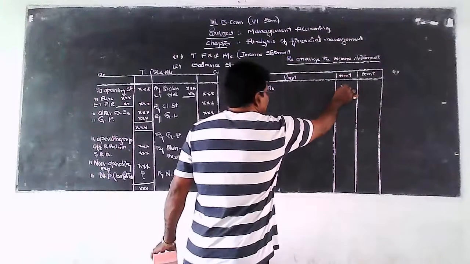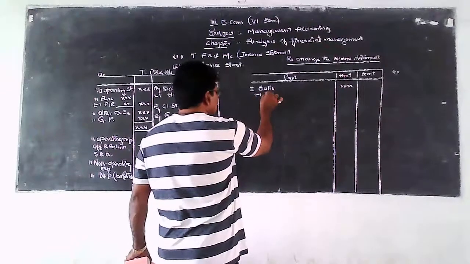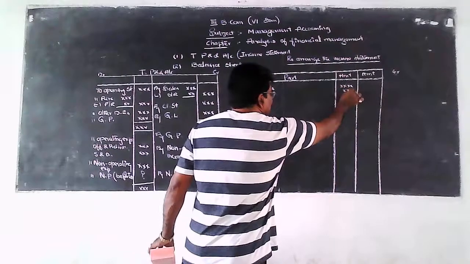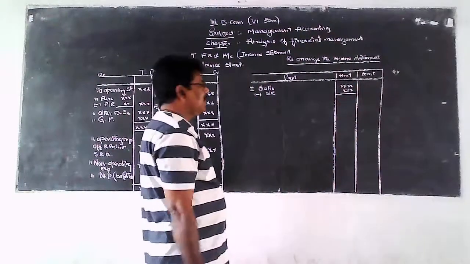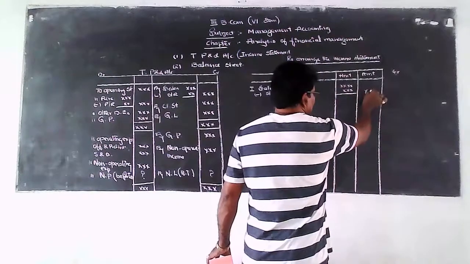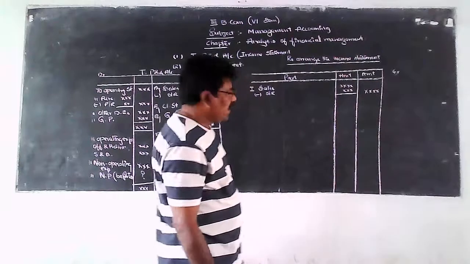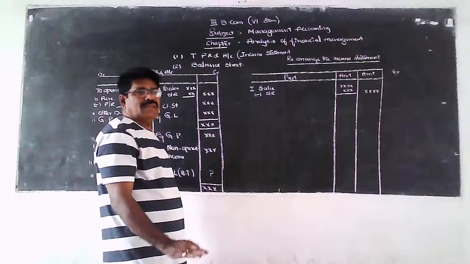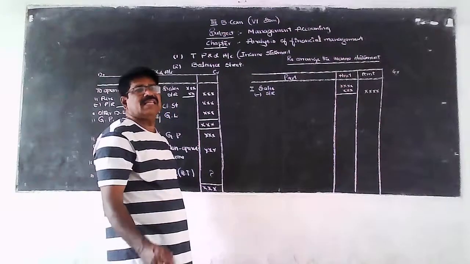So net sales is arrived at as sales minus sales returns. This is called net sales. From sales, the amount of sales returns will be deducted. Then we obtain the net sales value.